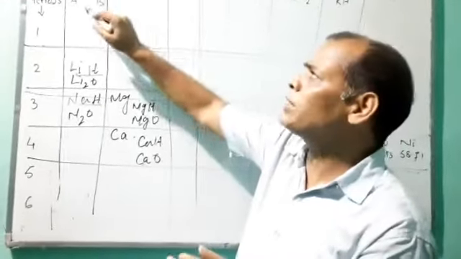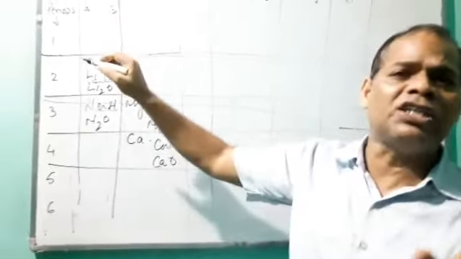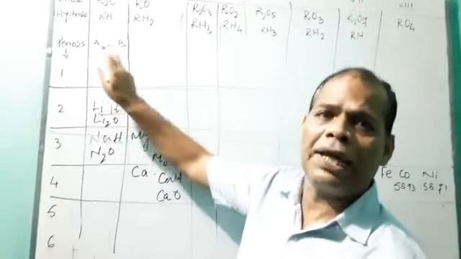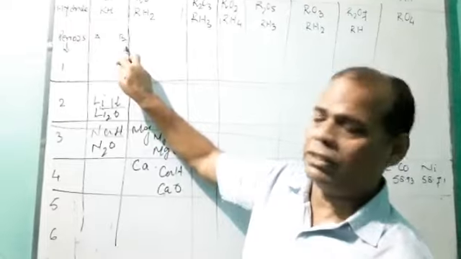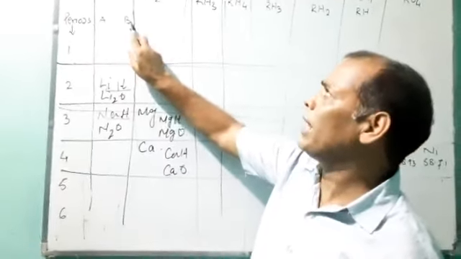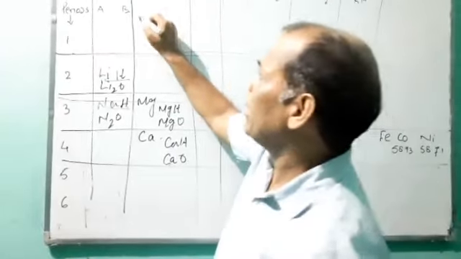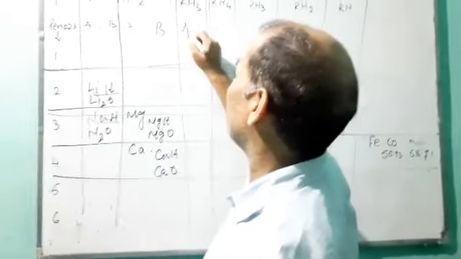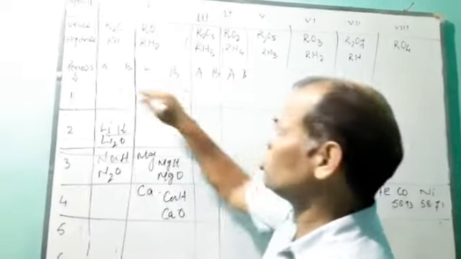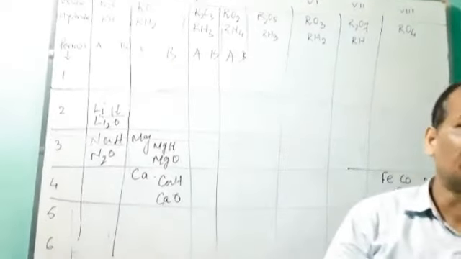Now each group is further divided into subgroups A and B. Each group is subdivided into A and B. Like this way, each group is further divided.